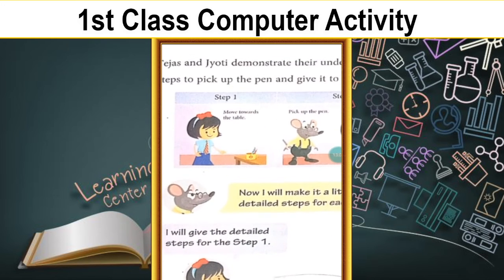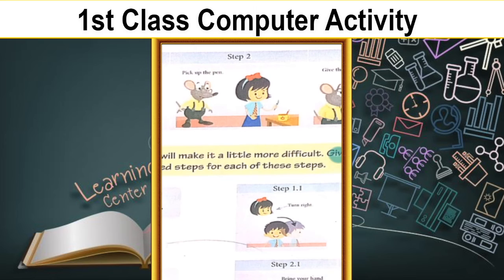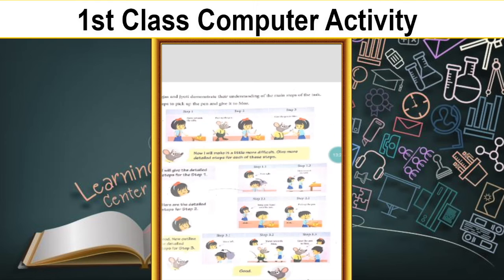So here the first step is what? Move towards the table. Jyoti is moving towards the table, and in the back the mouse is standing. Then pick up the pen, give the pen to the mouse. So here are the 3 steps, isn't it? First she took the pen and she gave it to the mouse.